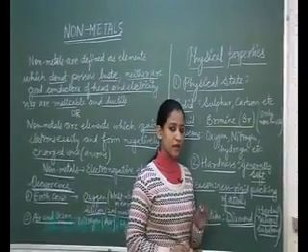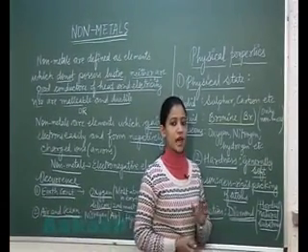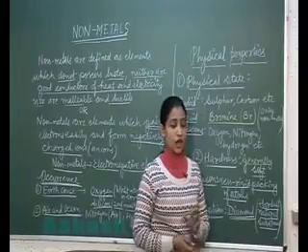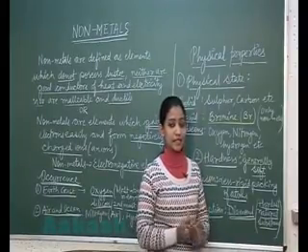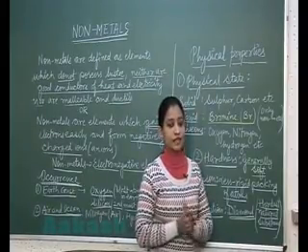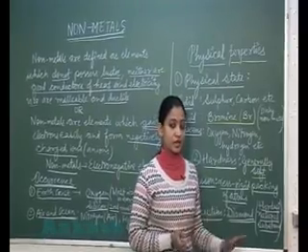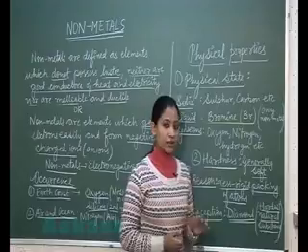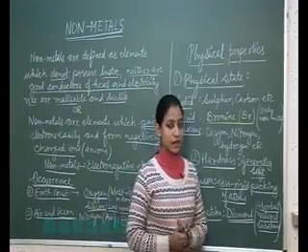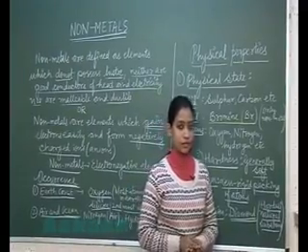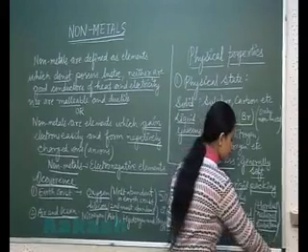The reason behind the exception of diamond is that it has a three-dimensional structure and it involves extensive covalent bonding, and because of extensive covalent bonding present in the atoms of the diamond, it is very hard. Now I think the two physical properties are clear too. Let us study some more physical properties of non-metals.